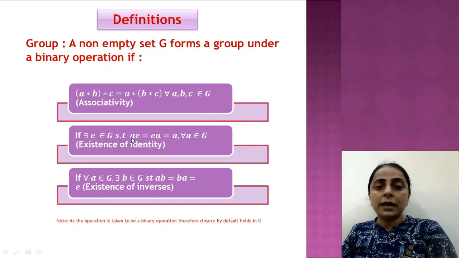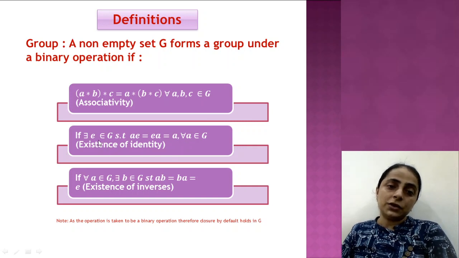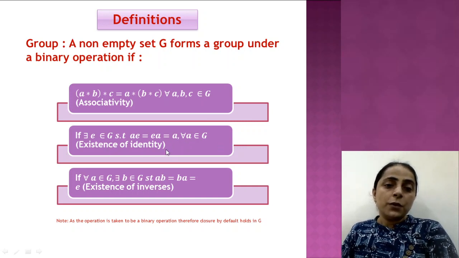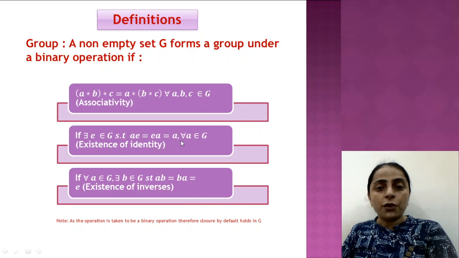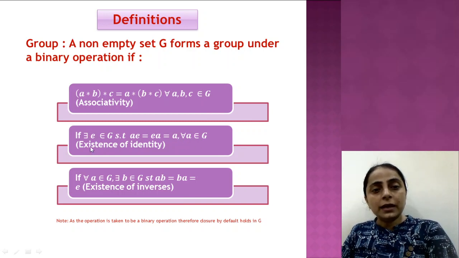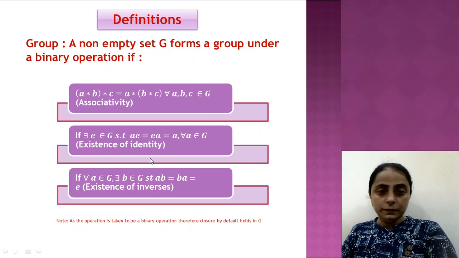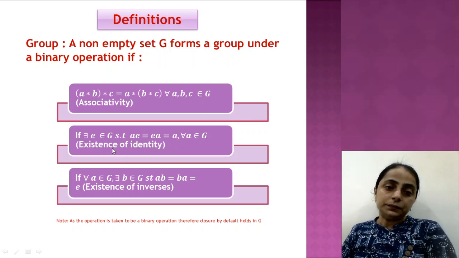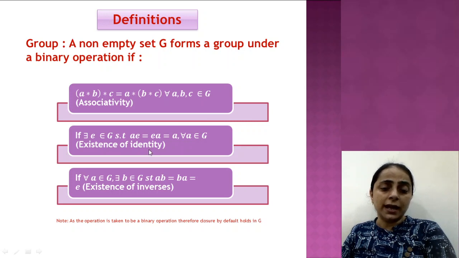It will remain unchanged. So if you are able to find such an element from the group G which satisfies this property for all A, again the element has to be a single element E, but that has to satisfy this property for all the elements of the group G, then you say that the group G has an identity element, right?